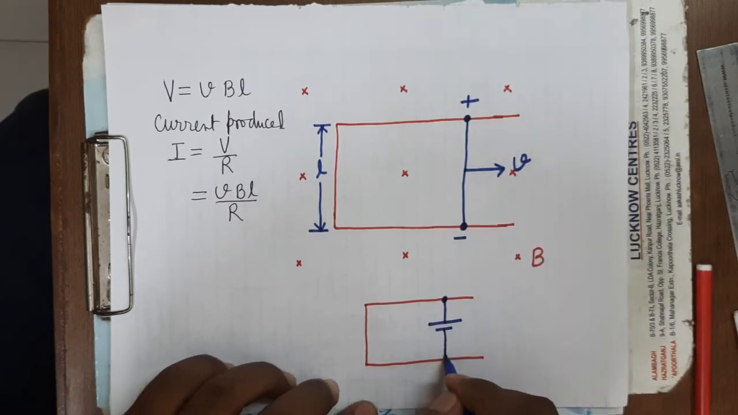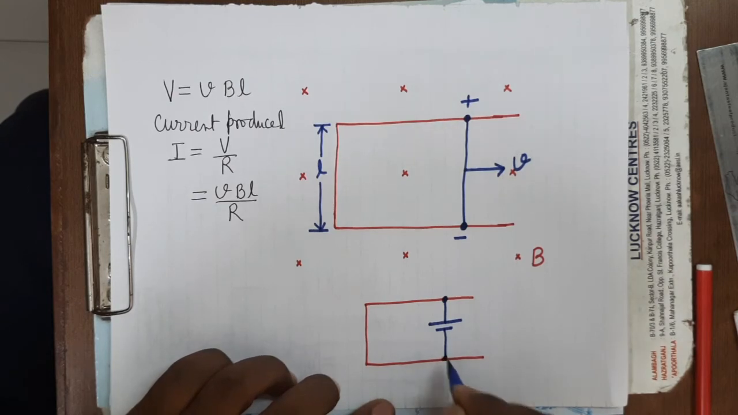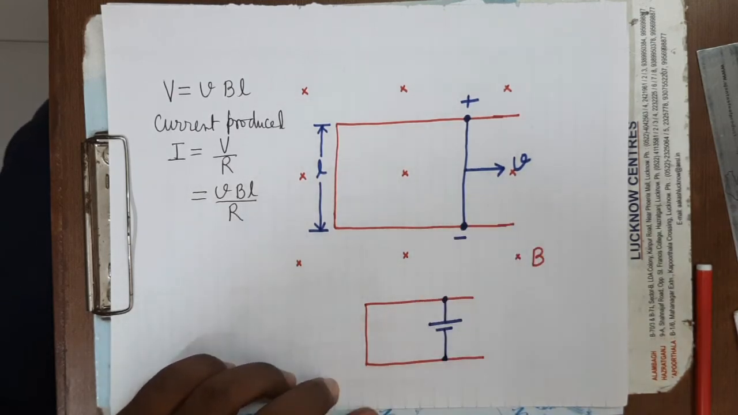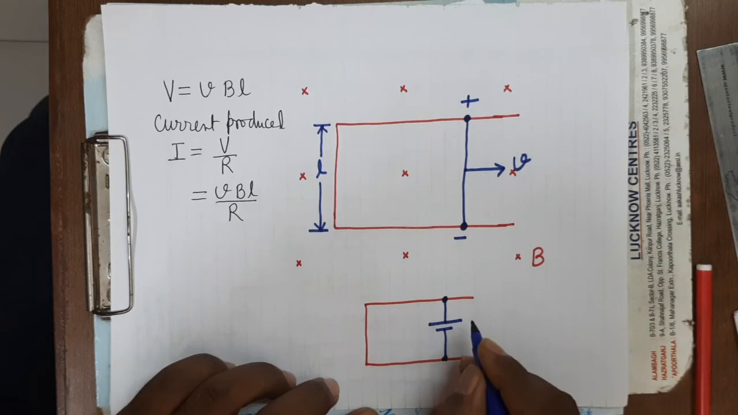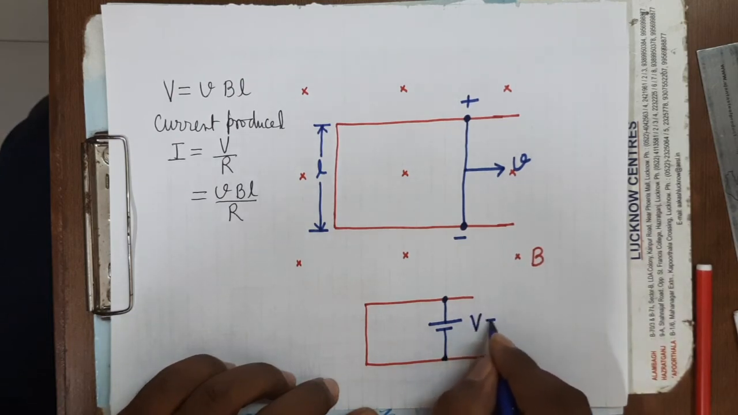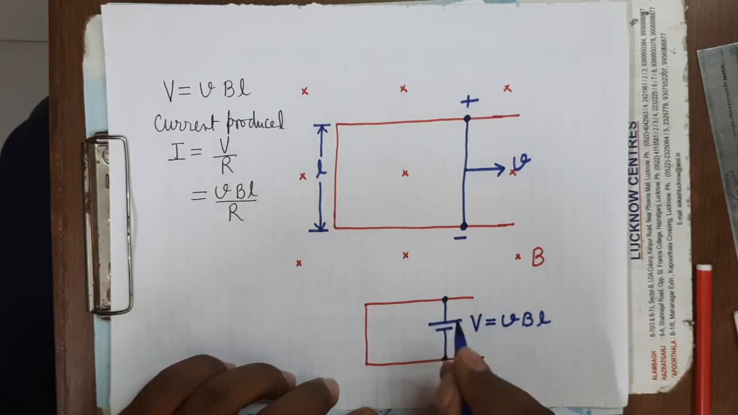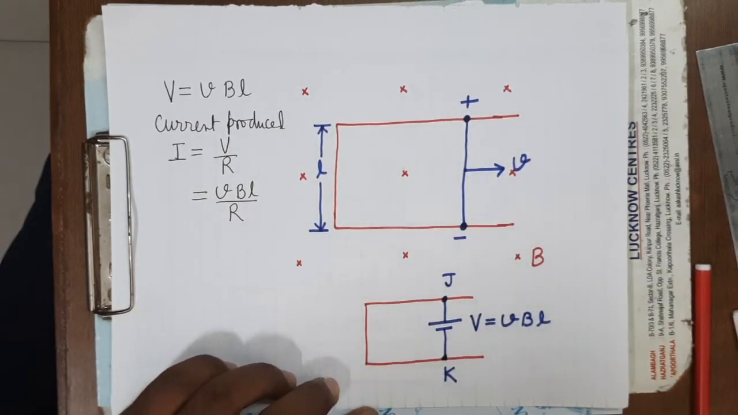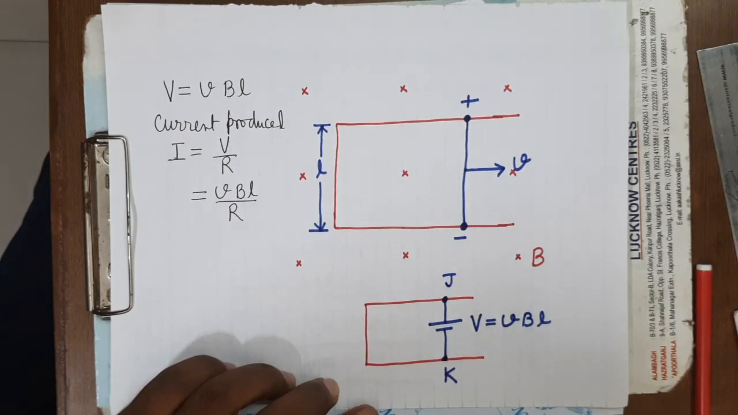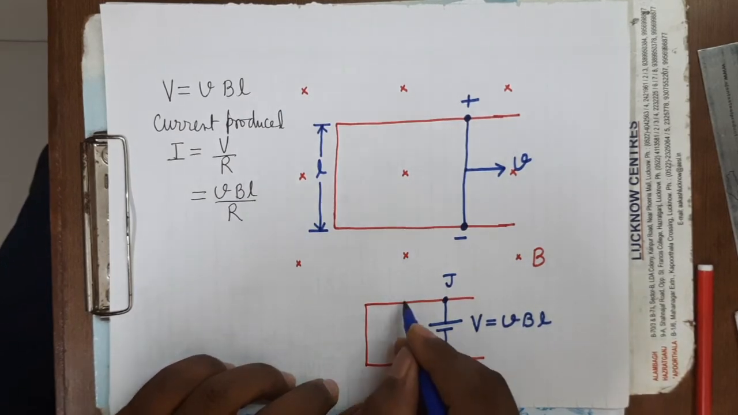It is clear? When it is moved, it will become a source of EMF. And how much EMF will be induced? V equals to VBL. What will be the polarity? This side will be positive, J will be positive, K will be negative. In what direction will it set up the current?